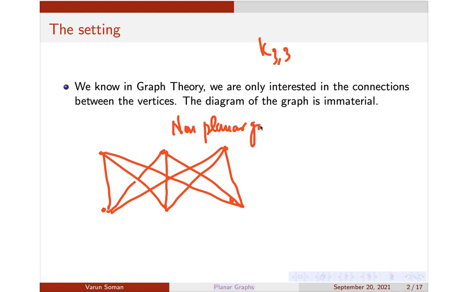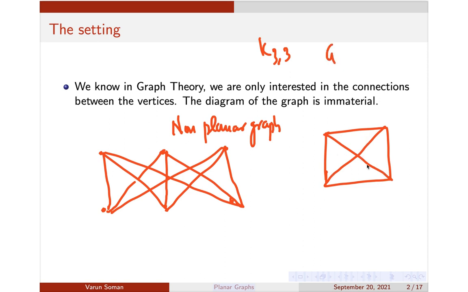You can try many representations of this graph. So this is an example of a non-planar graph. A non-planar graph is a graph which cannot be drawn in such a way that its edges will not cross over. And a planar graph is a graph which can be drawn in such a way that its edges will not cross over. So remember, if a graph is given and its edges are crossing over, it doesn't mean that it is non-planar. It can be drawn in another way, in such a way that it is planar.